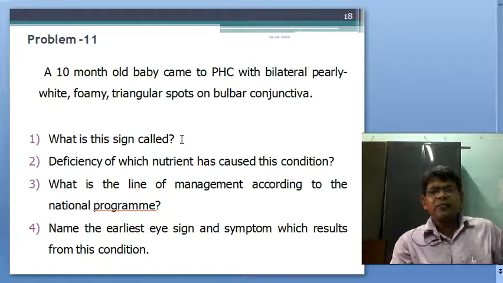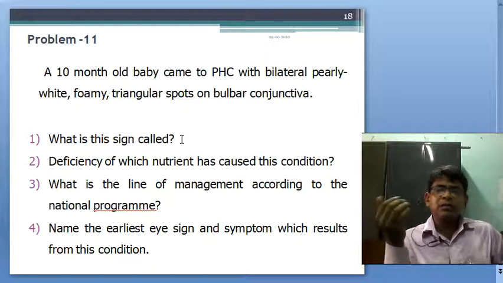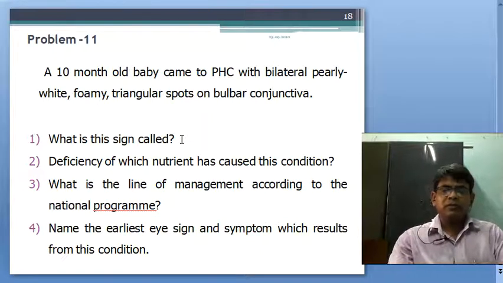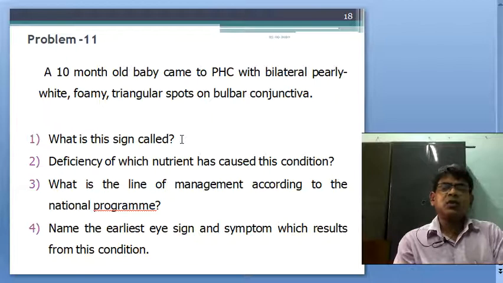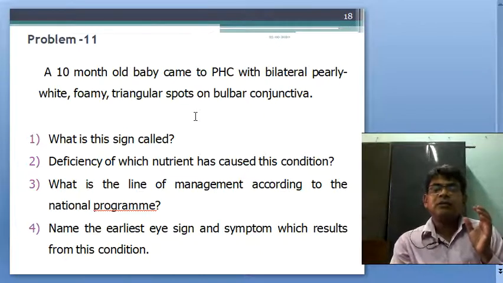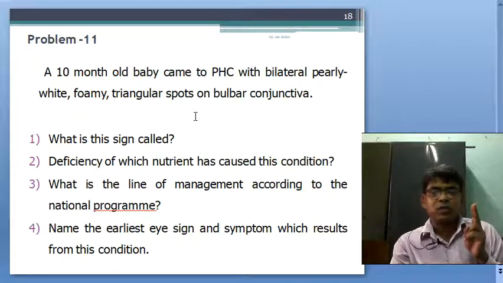Nowadays this sign is very rare because vitamin A supplementation is very widely given. What is this sign called? This is a Bitot spot, and deficiency of which nutrient causes the condition? Vitamin A. And what is the line of management according to the national program? For a 10-month-old baby, 2 lakh international units on 2 subsequent days.